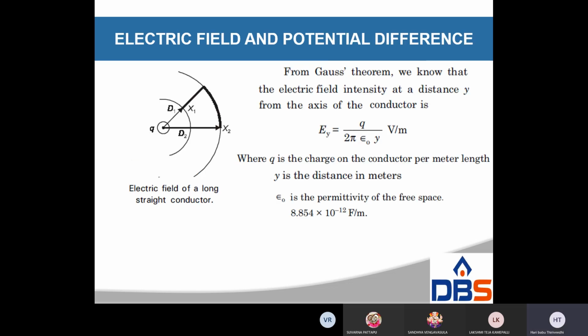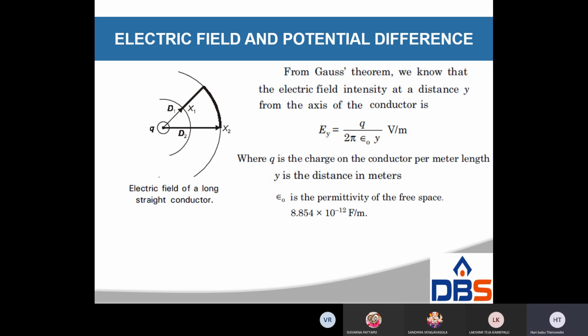Now, the electric field and potential difference of a single conductor. First we have to determine the potential. Look at this charge q.